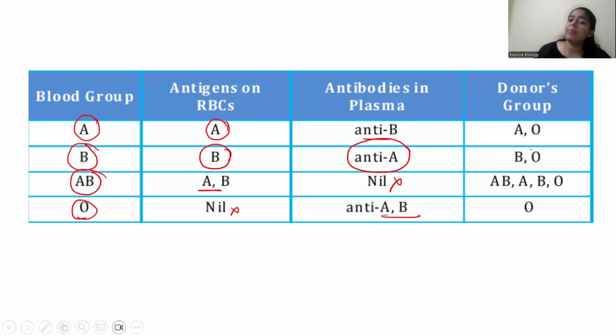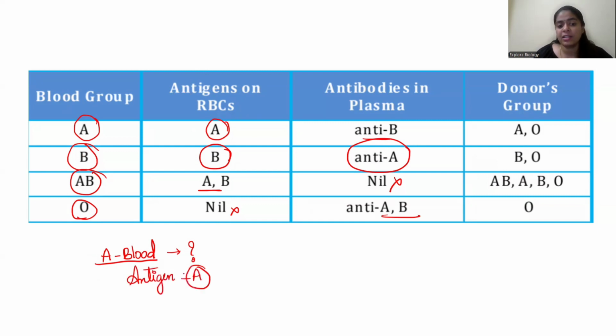The donor group depends upon the antigen presence. See, for example, suppose I am A blood group. So who has to donate to me? A blood group means what type of antigens are present? It has A antigen. That's it, right? So the person who is donating to me should also have that antigen, but it should not have any extra antigen. Because when that blood enters my body, it will recognize the antigens only, right?